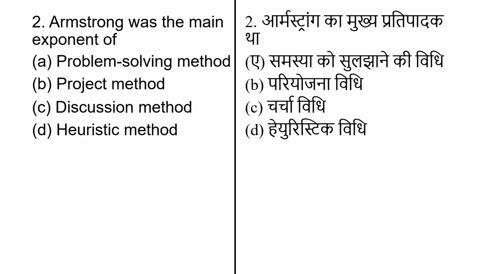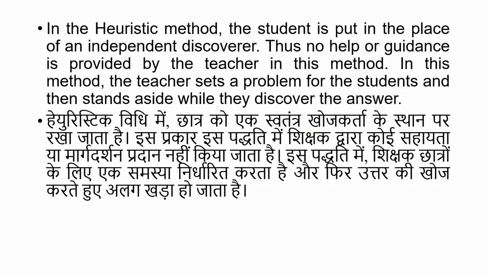Armstrong was the main exponent of, and options are problem solving method, project method, discussion method, heuristic method. The correct answer for this question is option number D, heuristic method. In the heuristic method, students are put in the place of independent discoverers. Thus, no help or guidance is provided by the teacher in this method. In this method, the teacher sets the problem for students and then stands aside while they discover the answer.